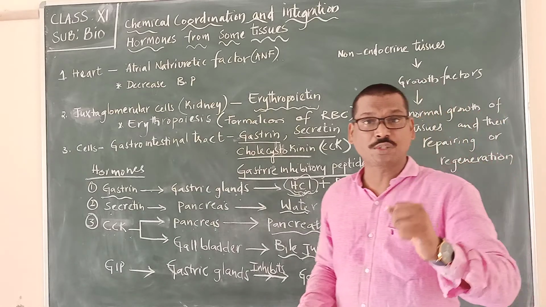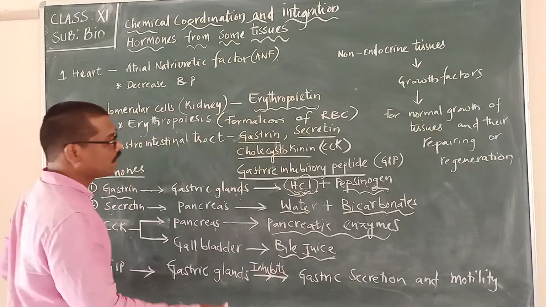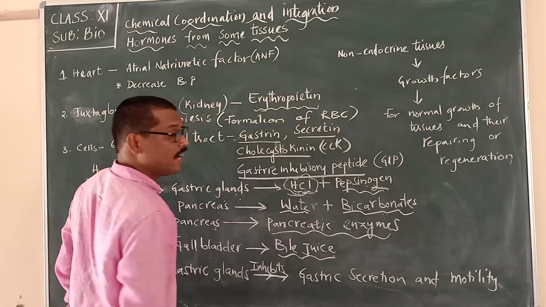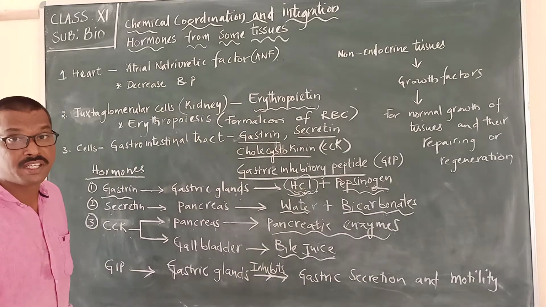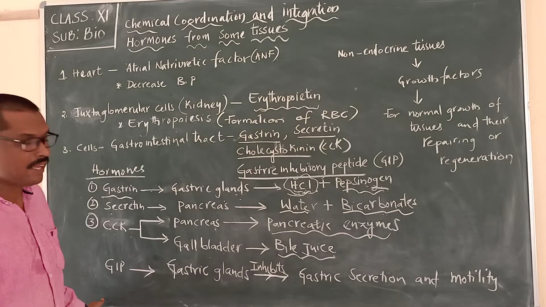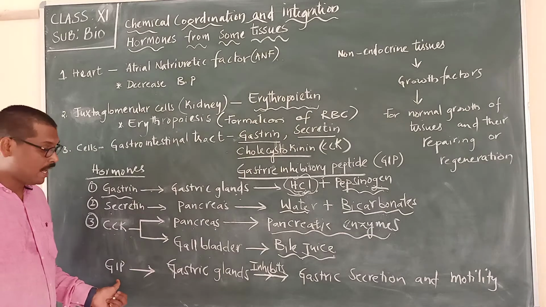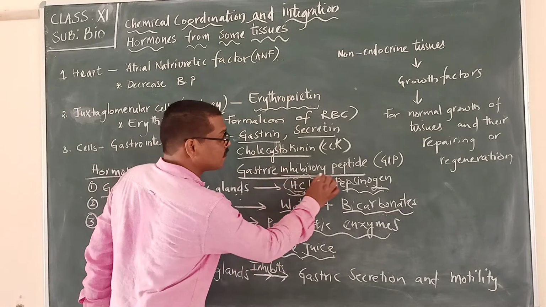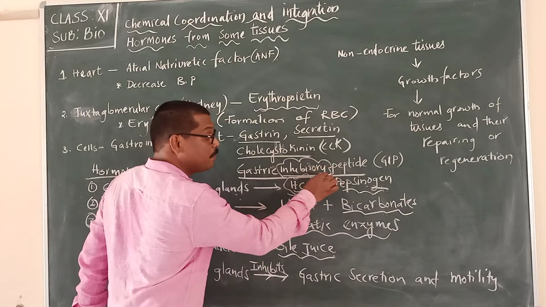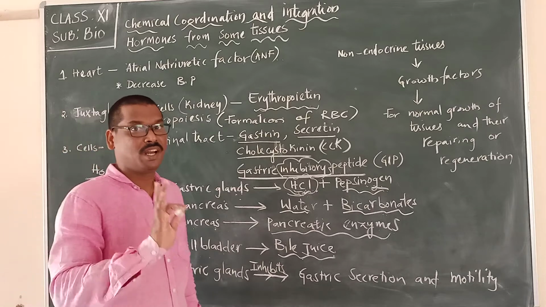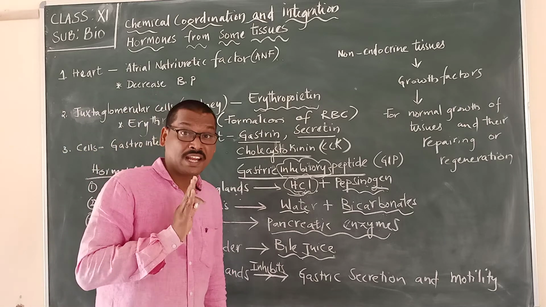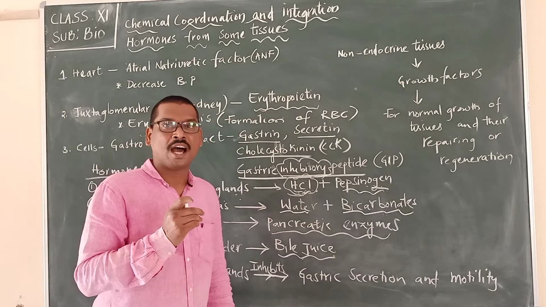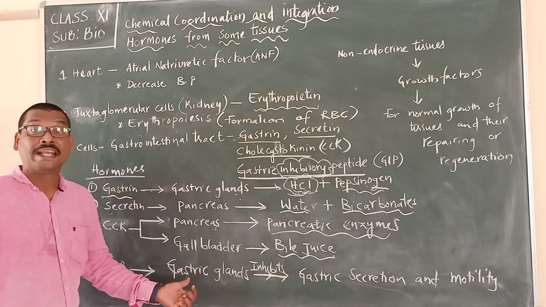And the last one is gastric inhibitory peptide hormone. The term itself tells us, if you observe clearly, that it is an inhibitory hormone. It is not a stimulatory hormone. It is inhibiting the gastric glands.